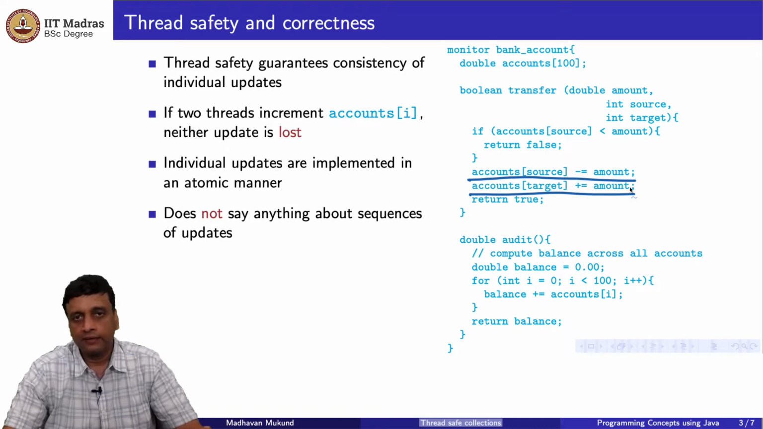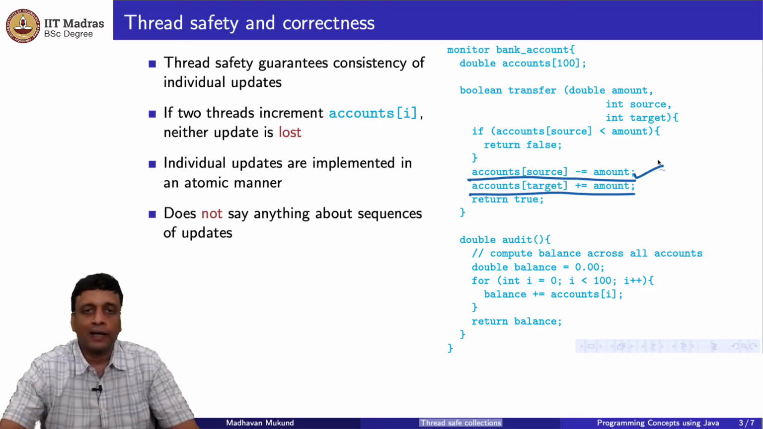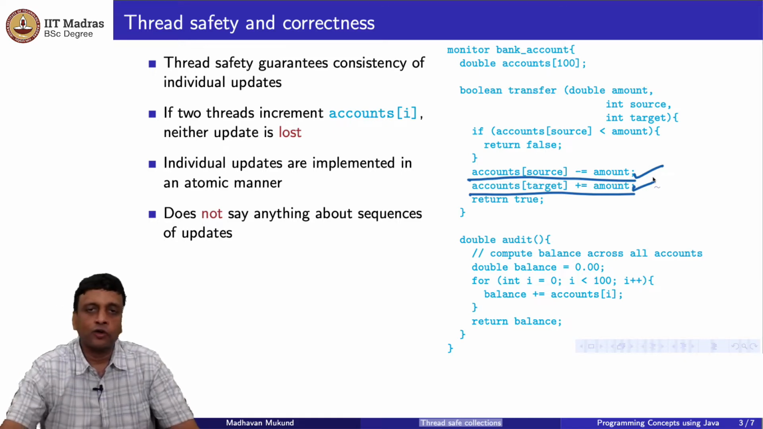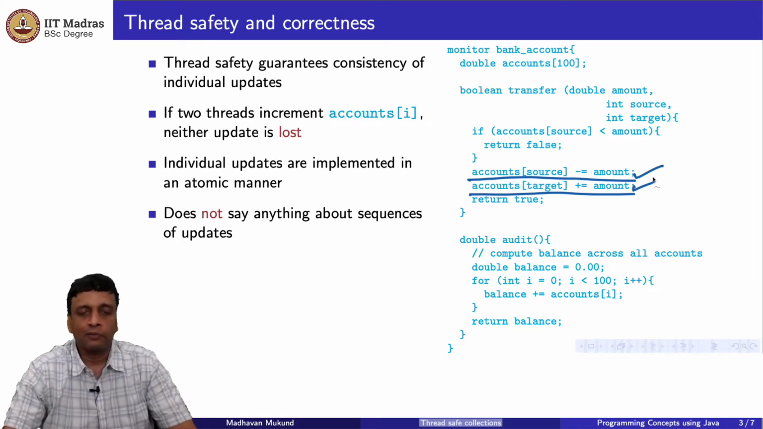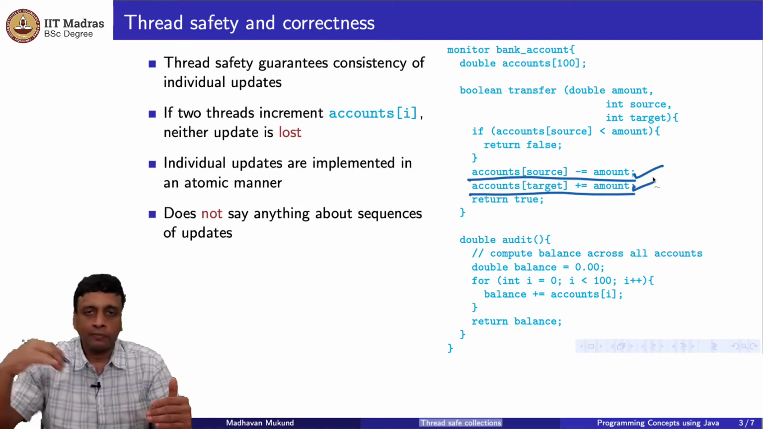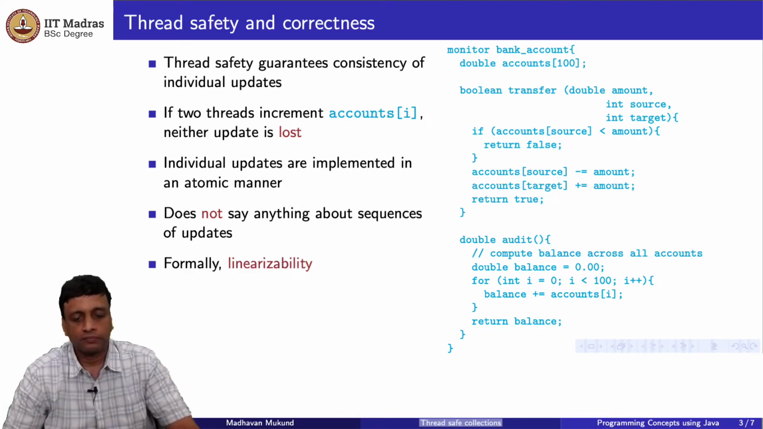It's not claiming that these two things will happen together. No, it's only saying that the update to source, if it is in parallel with some other update to source, will not give you an inconsistent result. And this update to target, if it is in parallel with another update to target, will not give you an inconsistent result. But if I have a combination which affects consistency, where I expect some money to flow into the source and then flow out, I could still see various outcomes.